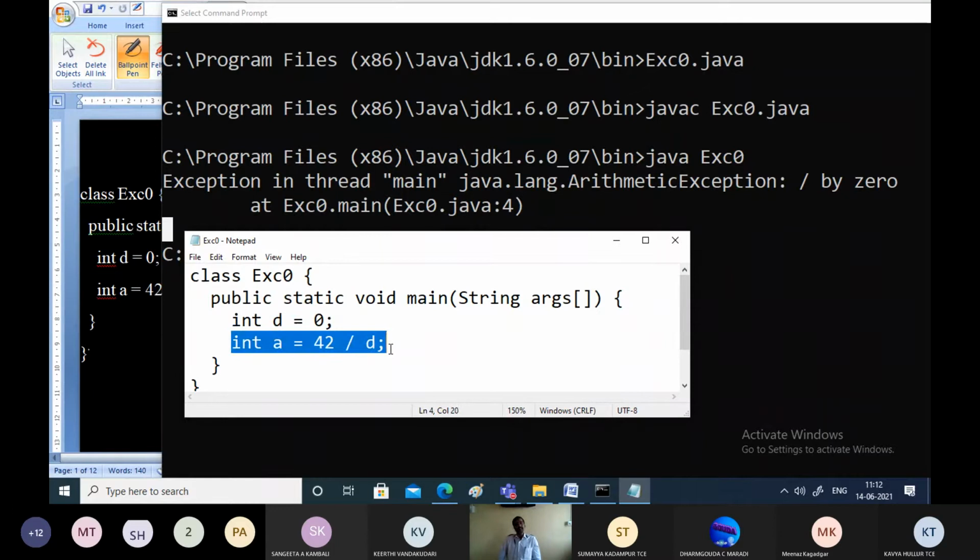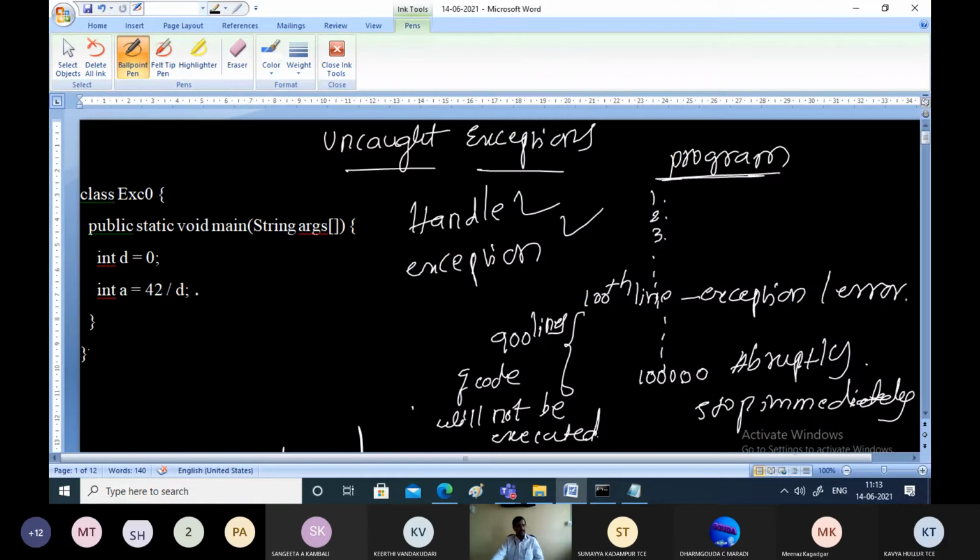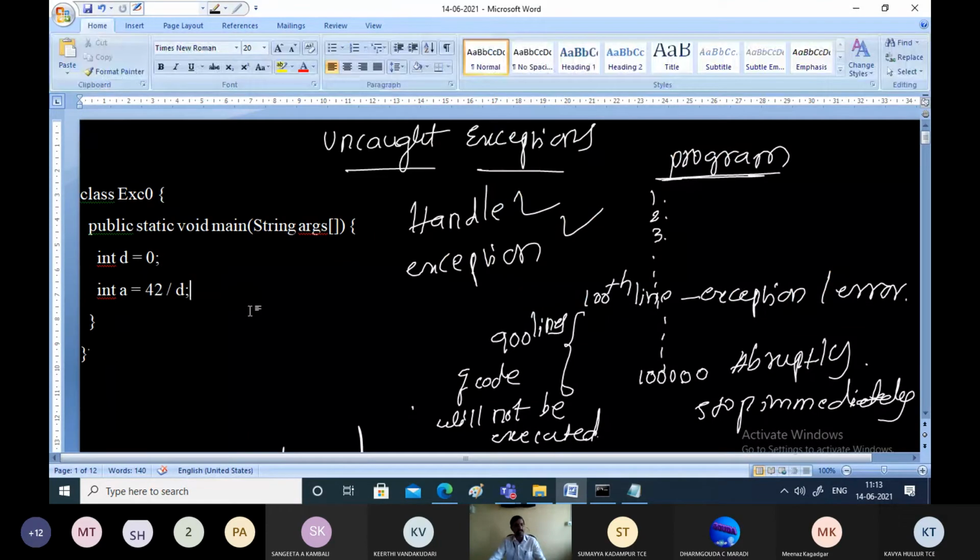In the fourth line, there is an exception, and this exception will be handled or thrown by the default handler. There is a default handler because we have not written any solution for this till now. But who has handled this? The default handler has handled this. Now in this situation, what has happened? The default handler has handled and thrown the exception, and the program execution will stop abruptly.